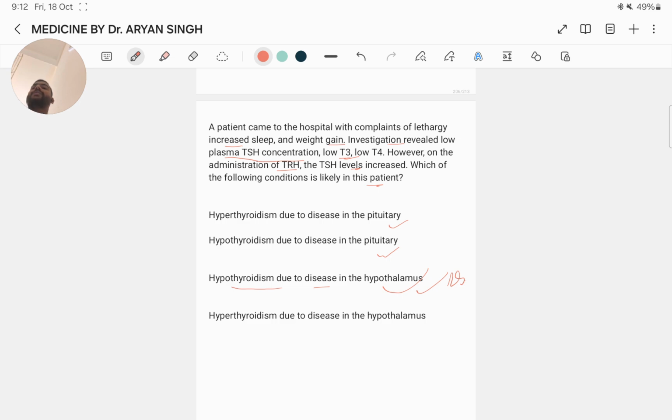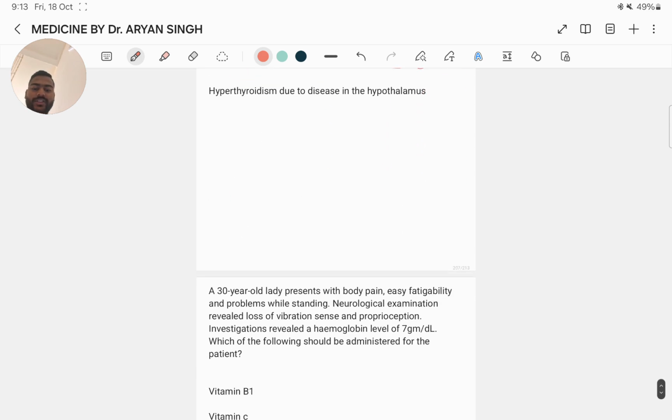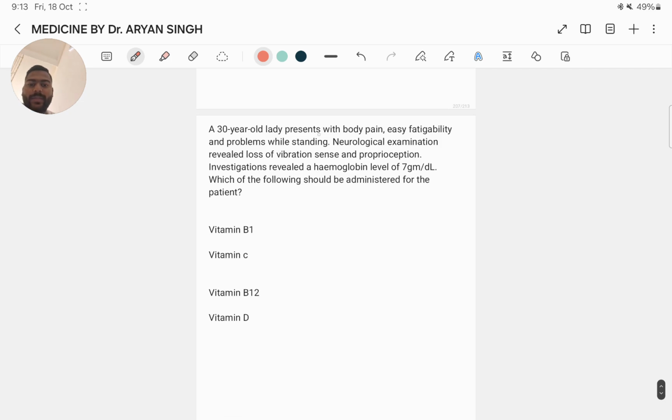TRH, thyrotropin releasing hormone, is typically administered to evaluate the function of the hypothalamus-pituitary-thyroid axis. In this case, administration of TRH results in an increase in the TSH level. This indicates that the pituitary gland is capable of responding to TRH by releasing TSH. This suggests a problem with the hypothalamus, which is responsible for producing TRH. Based on the given information, the most likely condition in the patient is hypothyroidism due to disease in the hypothalamus.